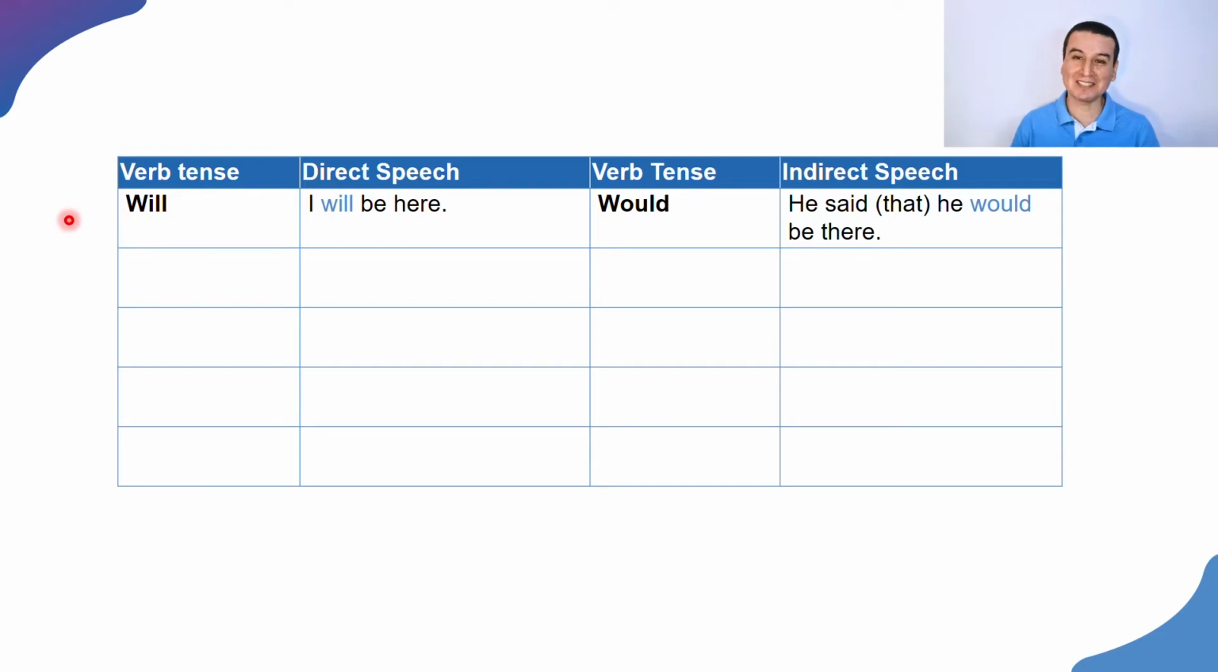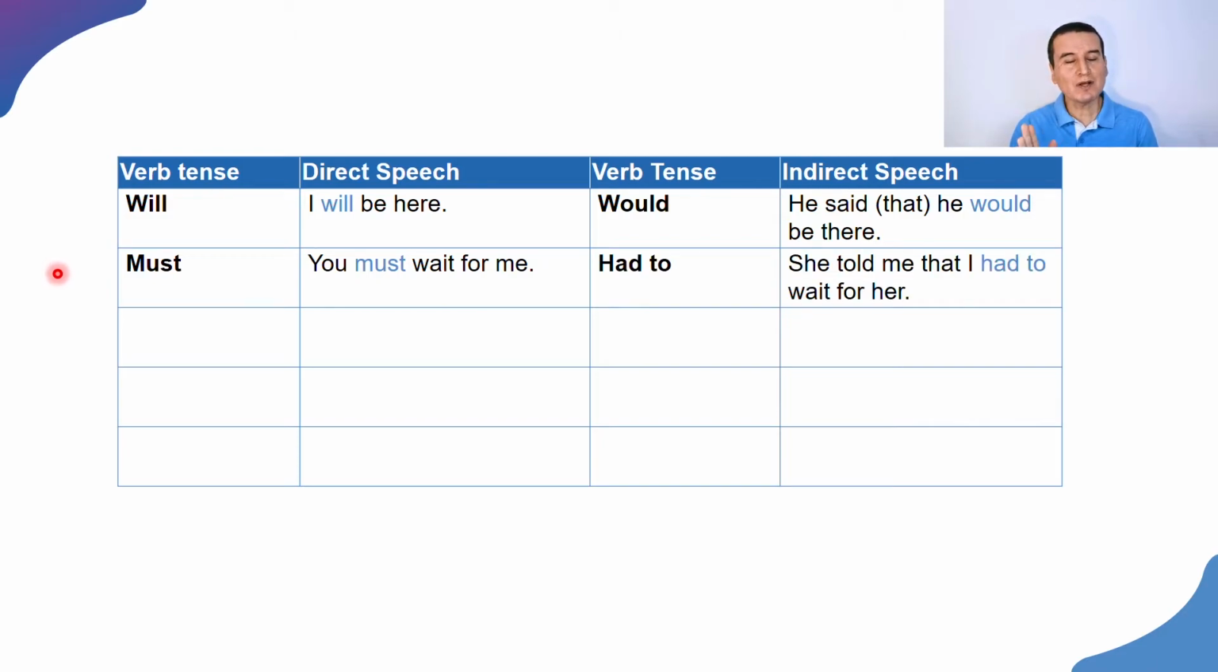That is the same thing that happened in some previous examples, but I didn't want to give you so much information at a time. Somebody uses must. For example, you must wait for me. She told me that... It is possible to say that I must if it is something that continues until now, but the easiest way to report that is by using had to. She told me that I had to wait for her. There is another modal auxiliary that is ought to that we can use there, but the easiest way to report on must is with had to.